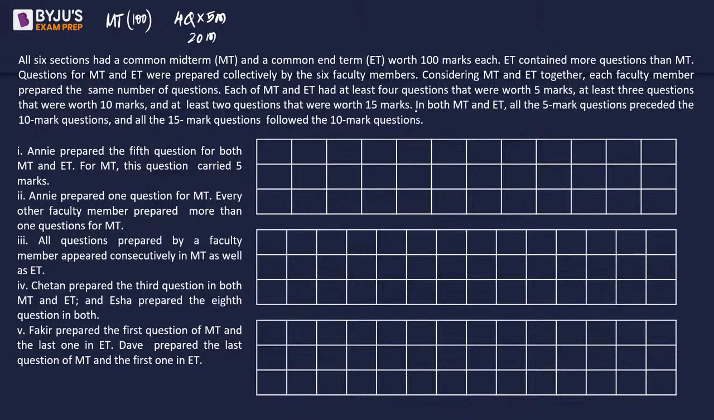After that, 3 questions that were worth 10 marks, 3 questions of 10 marks, so that is 30 marks. Right? We are talking about both MT and ET because both were 100 marks, right? And then at least 2 questions that were worth 15 marks. So 2 questions, 15 marks, so that is 30 marks. So if we add all of this, we are going to get 80 marks.